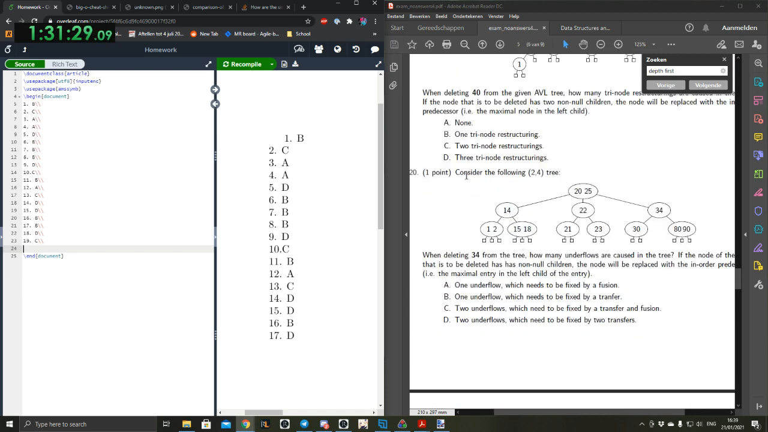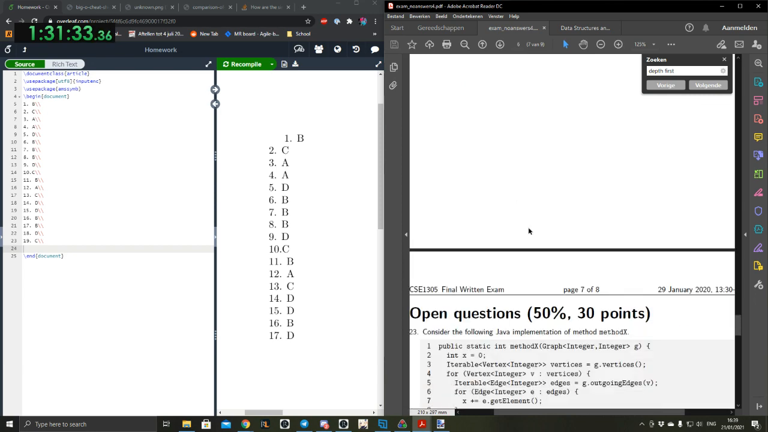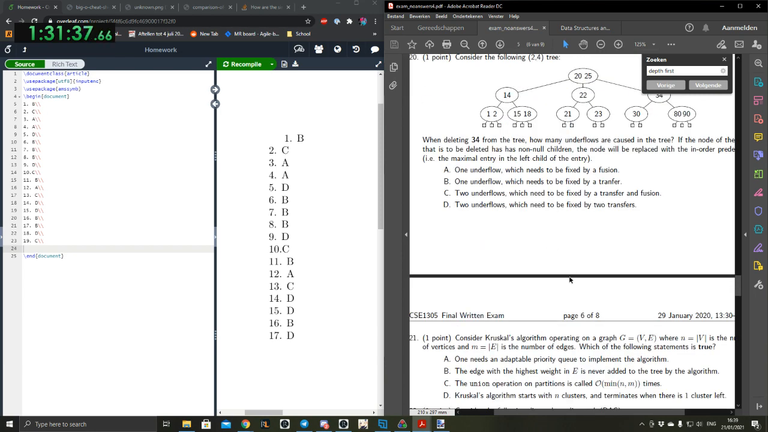Okay. Consider the following 2-4 tree. I'm guessing we're almost getting to the end of the exam. Yep, there's 22 of them. Yeah, and this is interesting because they go over the material in the same order that we get it in the course. They start out with array list, singly linked list, and then they get graphs, and then they get trees, then they get graphs with sorting algorithms in the middle because I forgot them.